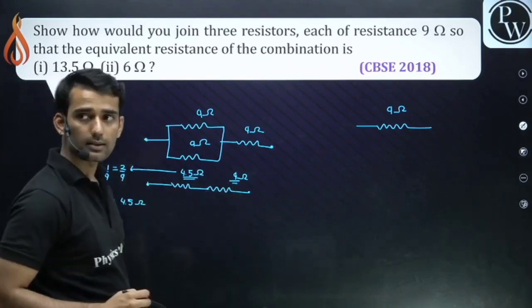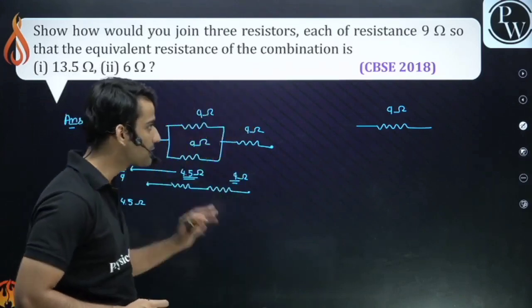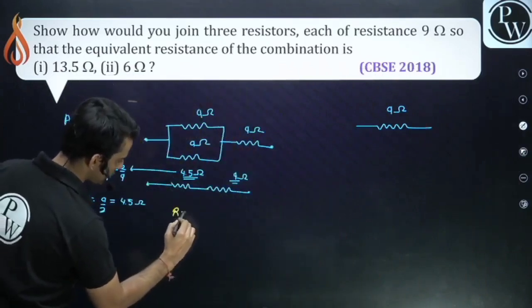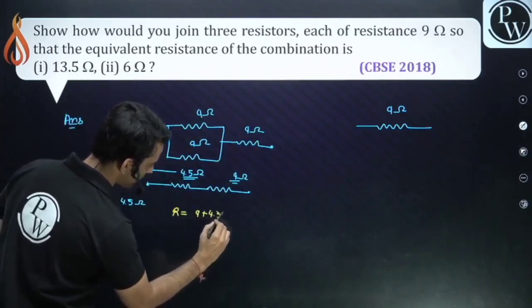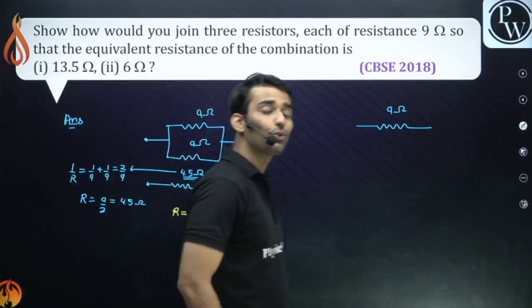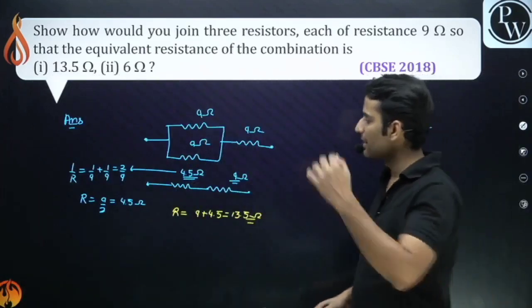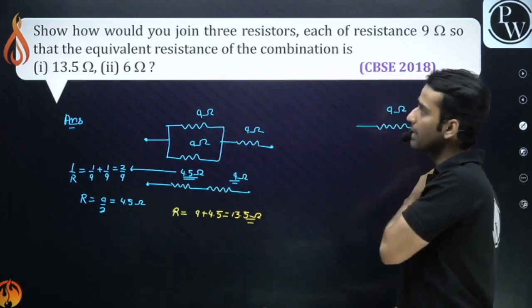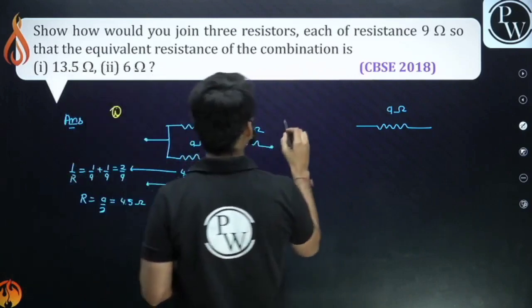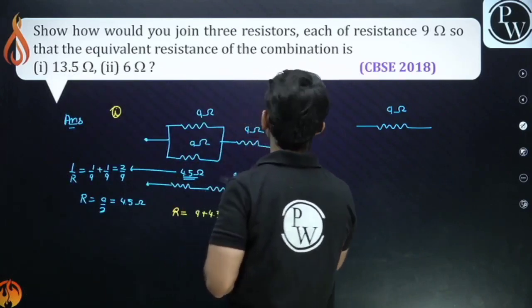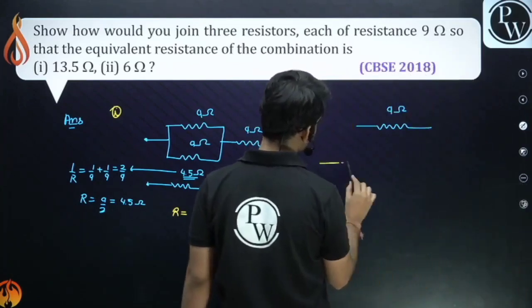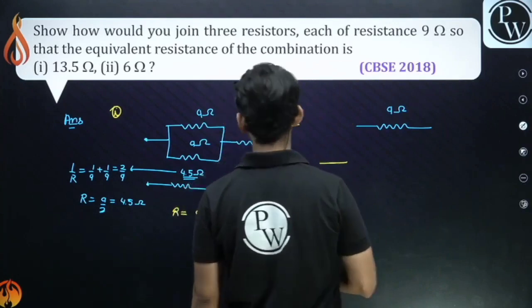Now these two are in series, right? What will happen now? The two resistances are in series, so the net is 9 plus 4.5, which is 13.5 ohm. Clear? Now how would you get 6 ohm out of these? Can you tell me? Think about it. How can we get 6 ohm out of these?